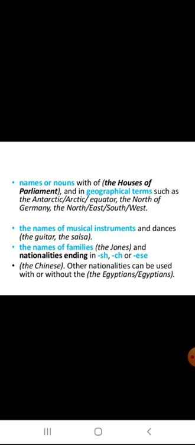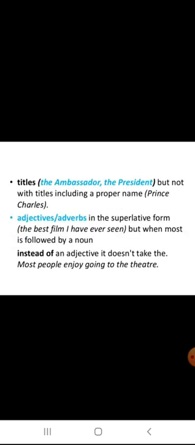The Chinese. Other nationalities can be used with or without the. The Egyptians, otherwise we can use Egyptians. For other nationalities, when they use the we can use it, otherwise we can pronounce without the. Titles, the ambassador, the president, any title, book's name, anything, we can use the.